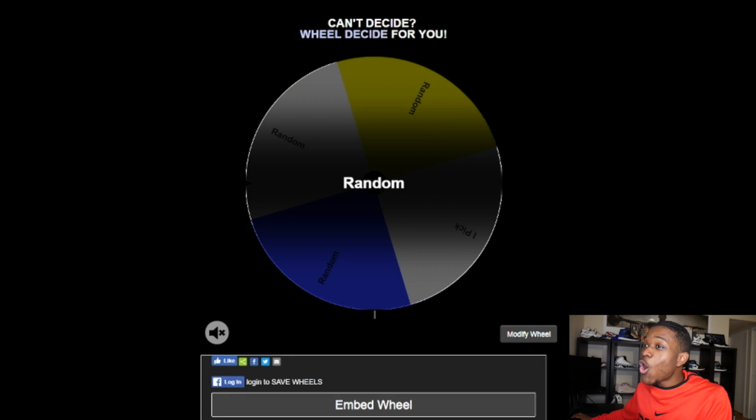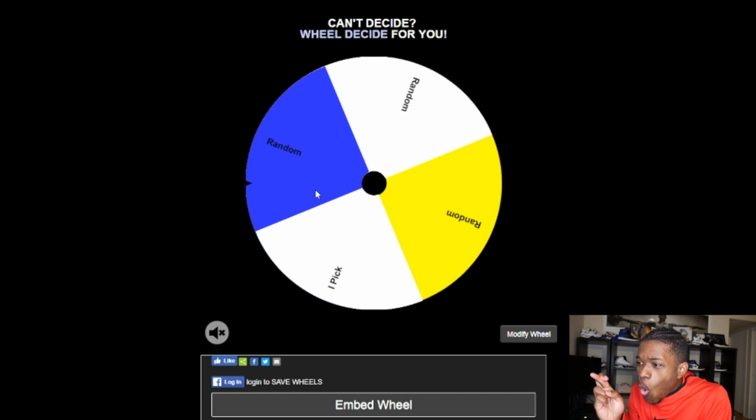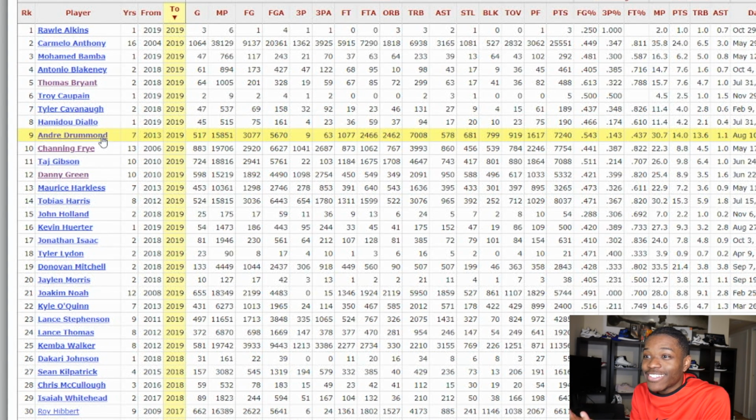Okay. I know New York produced some fire hoopers in the past. Let us pick. Ooh, no. We were literally this close to picking. New York definitely did its thing. Look at how many good players we could have chosen from. Drummond, Tobias Harris, Donovan Mitchell, Kemba Walker, but we got to let it be random. Hey Siri, pick a number 1 through 29. A random number between 1 and 29 is 17. And that's Jonathan Isaac.